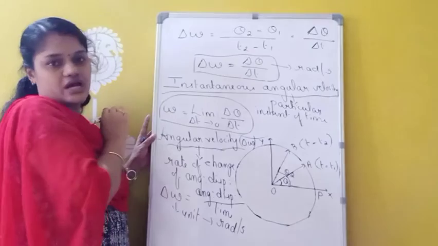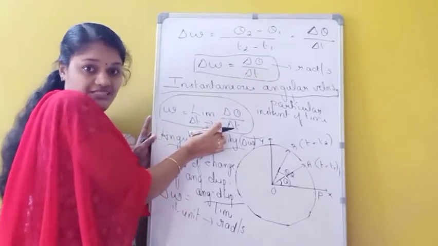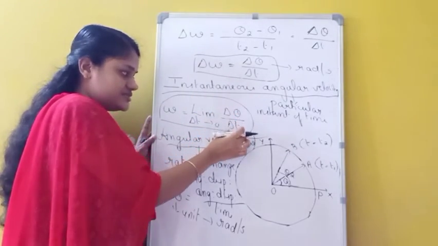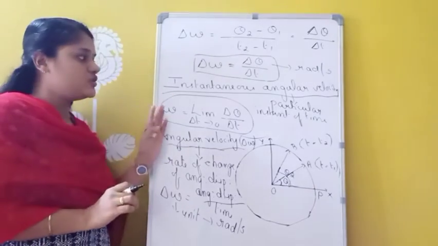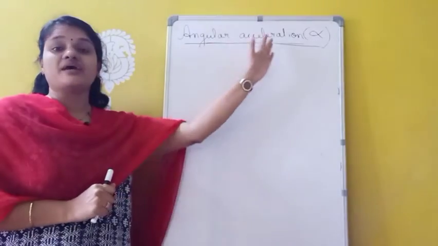This is the formula for instantaneous angular velocity. Whenever the time interval reduces to 0, approaching a particular time, at that time delta theta by delta t is equivalent to the instantaneous angular velocity. The unit is the same, radians per second.